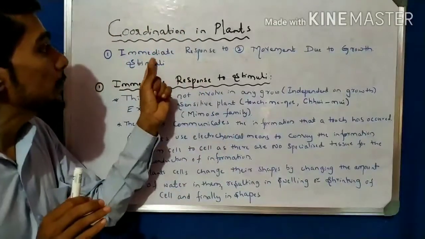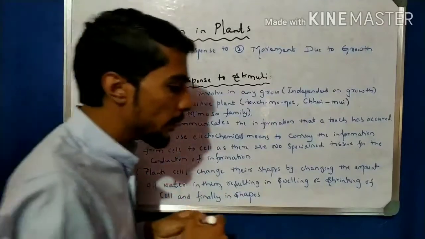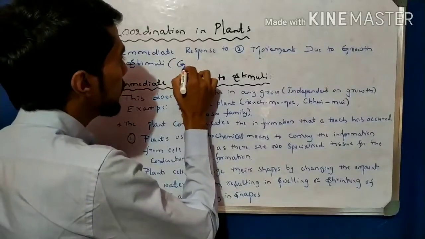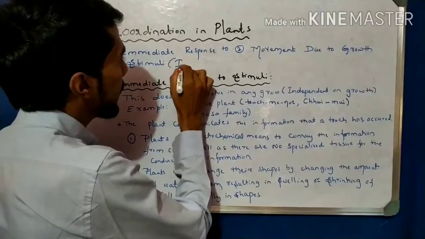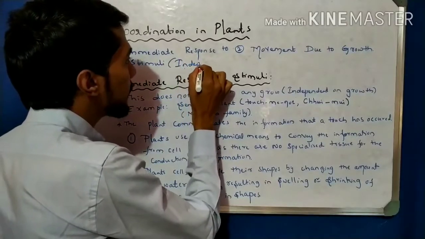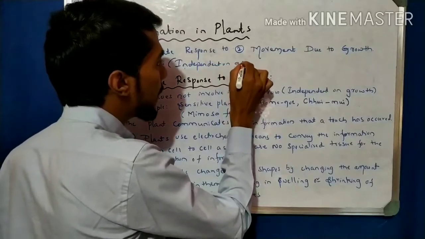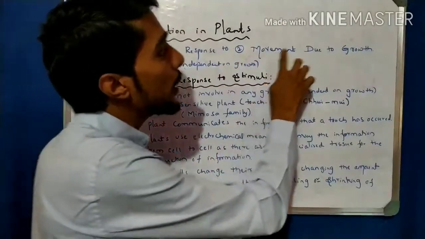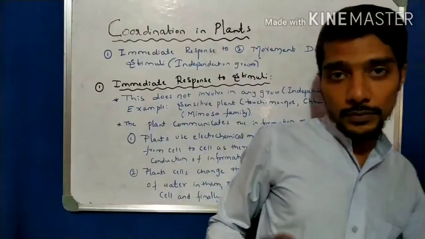One is the immediate response to the stimulus, which is growth independent. I will give an example later. Another is the movement due to growth. So two points we study here, right?